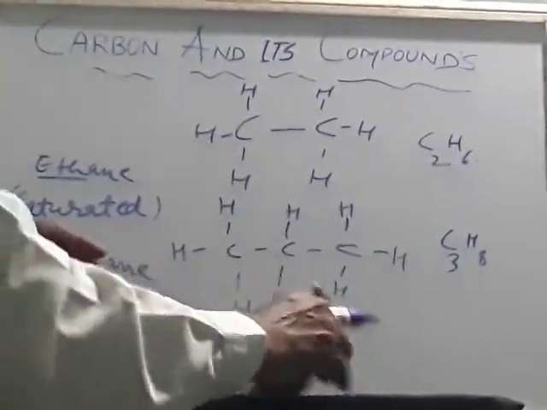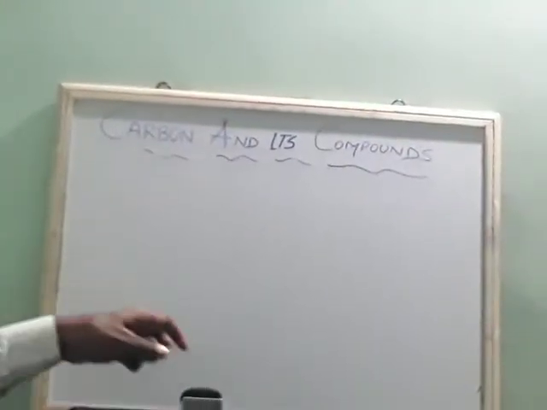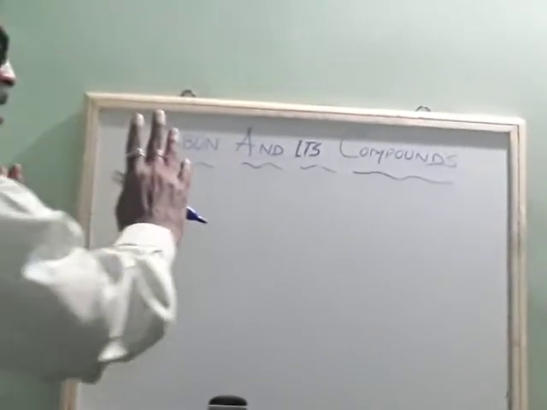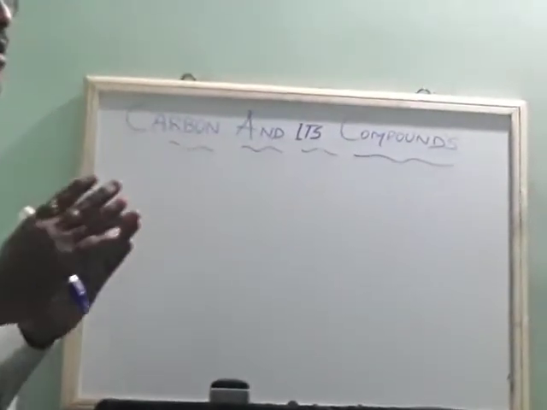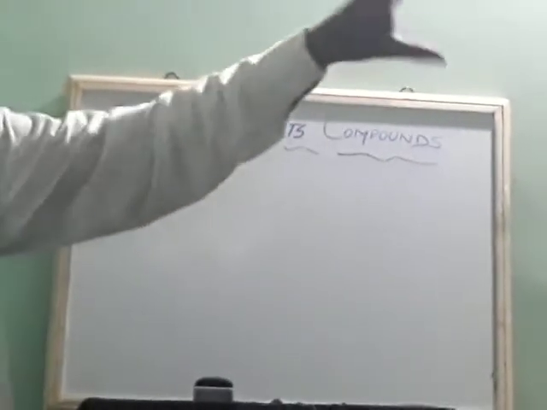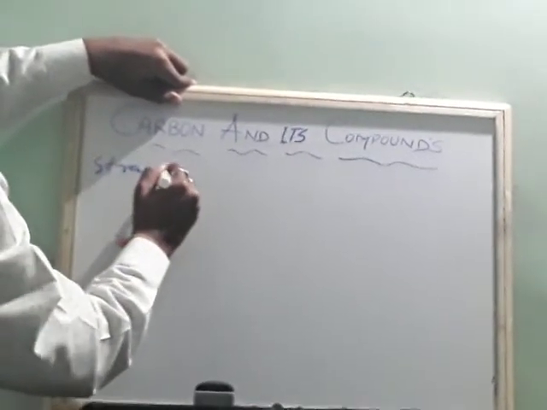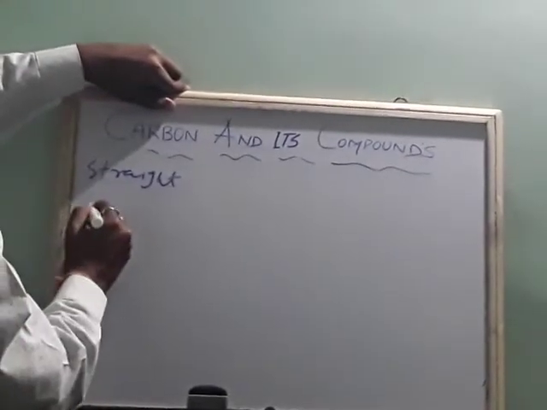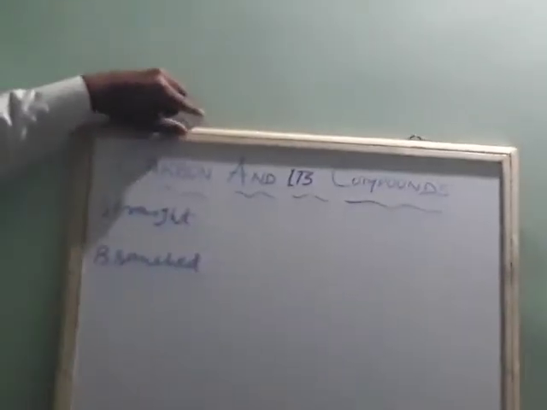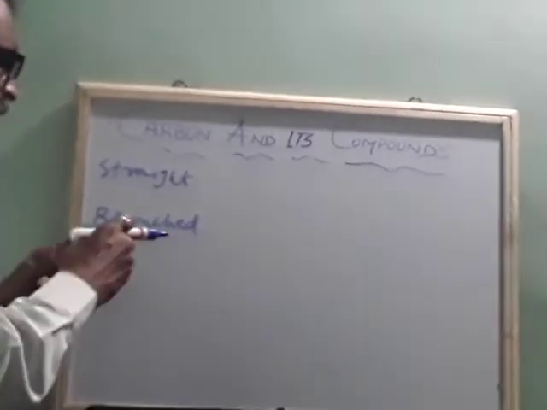Okay. So I will write one more here. I will write butane. There are three types of saturated compounds here based on the chain link. One is the straight chain compound, and the other is the branched compound. Some are branched, some are straight. I think you know very well. We'll do the straight one first.